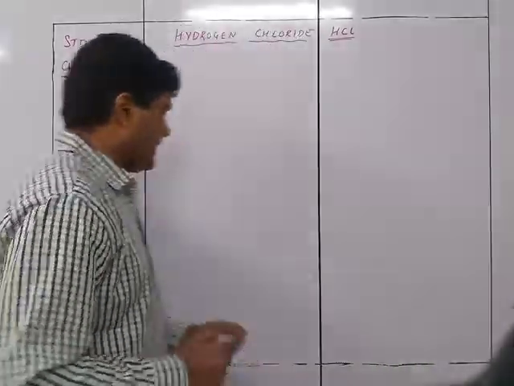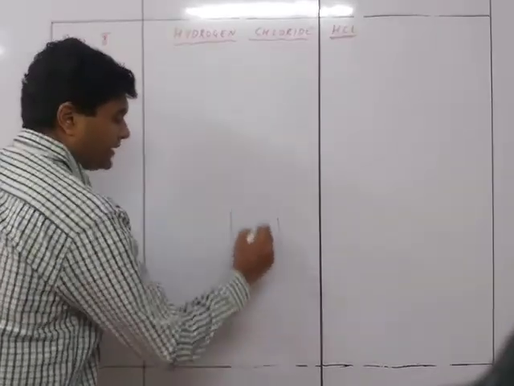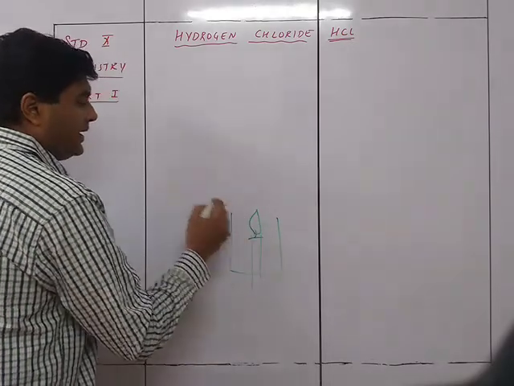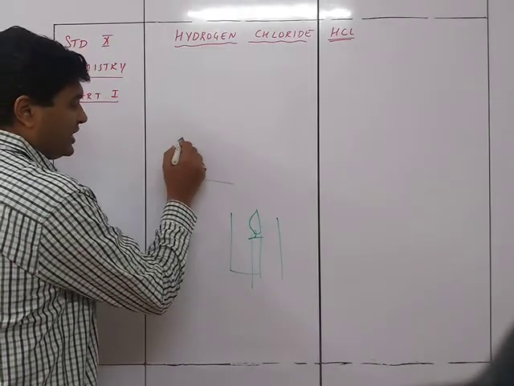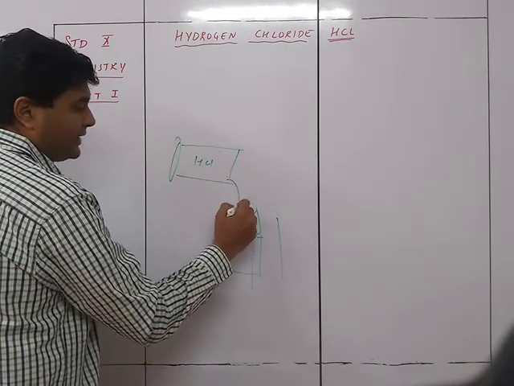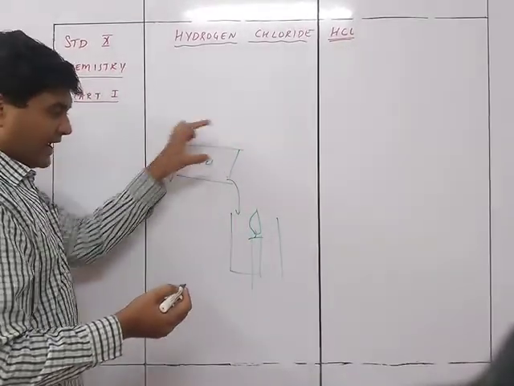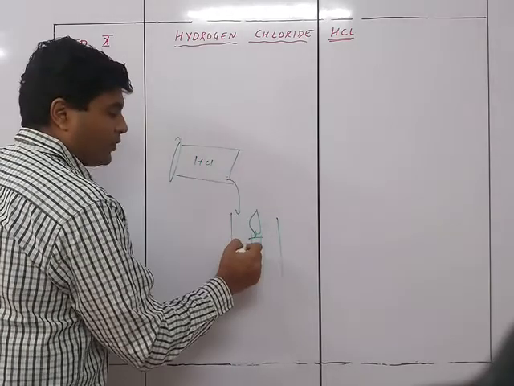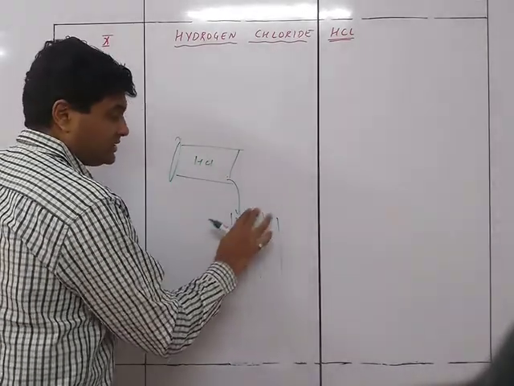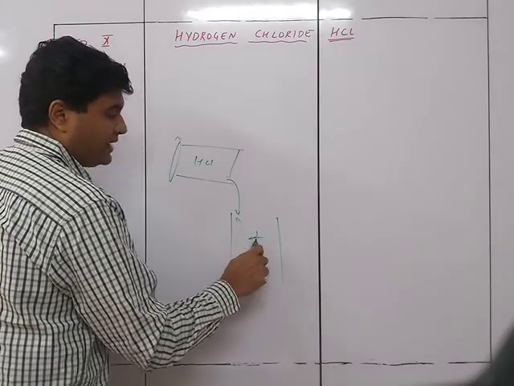So I take a beaker containing a candle inside, and if I take the glass jar which contains HCl gas, and pour it like this, of course I cannot see it, but I can act as if I am pouring. So it will actually pour down, and when it pours down, you will find that in a few seconds the candle is going to blow off.